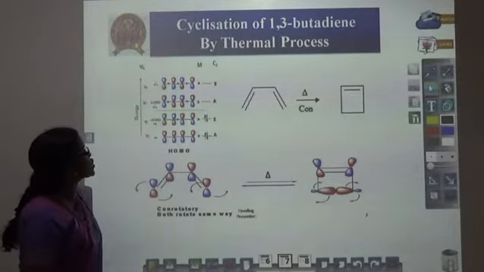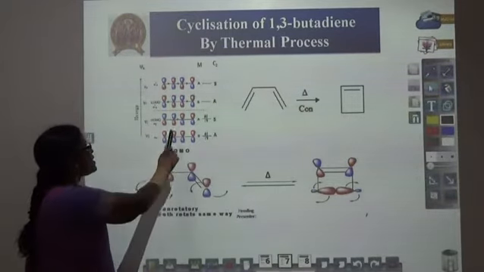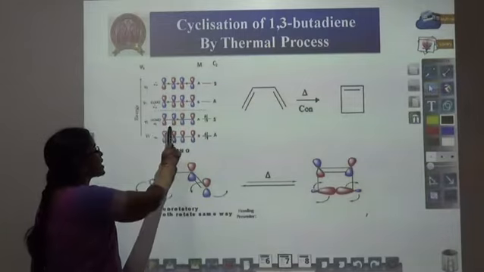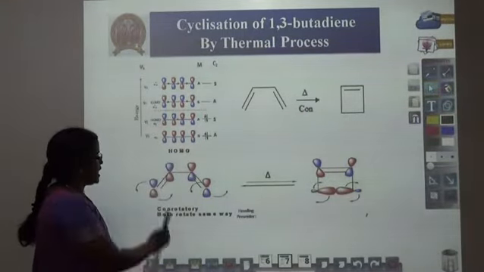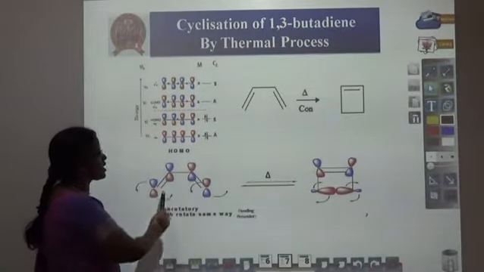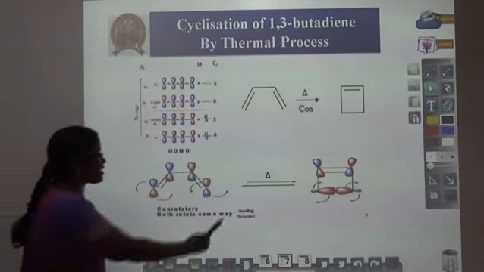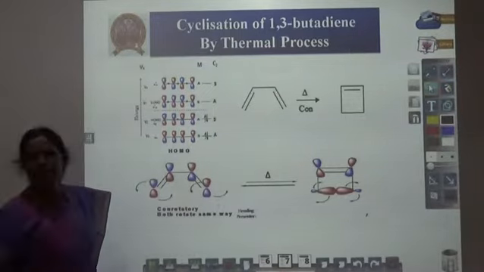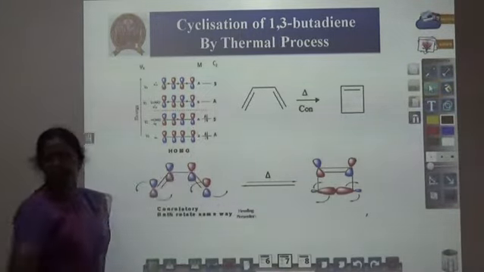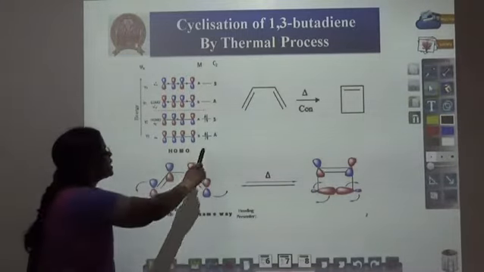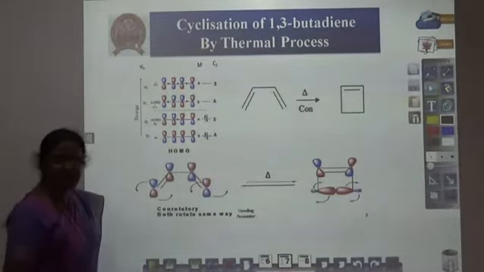What is the highest occupied molecular orbital? According to this diagram, Psi2 is the highest occupied molecular orbital. This is the HOMO under thermal condition. What is meant by thermal condition? Electrons are not excited. They are present only in the ground state.